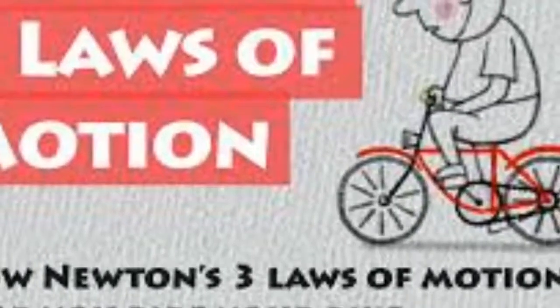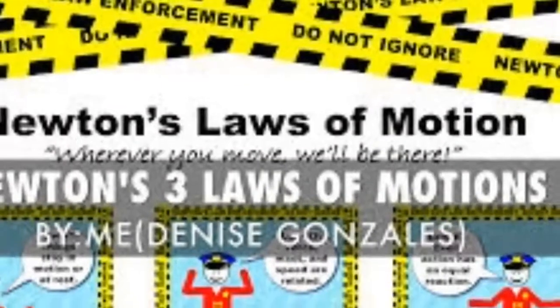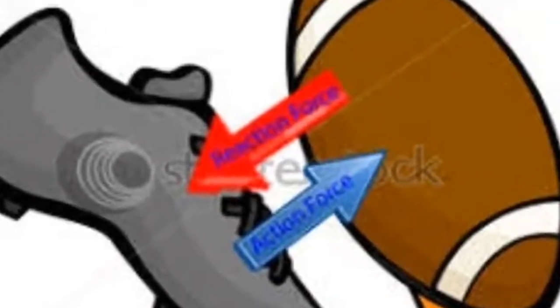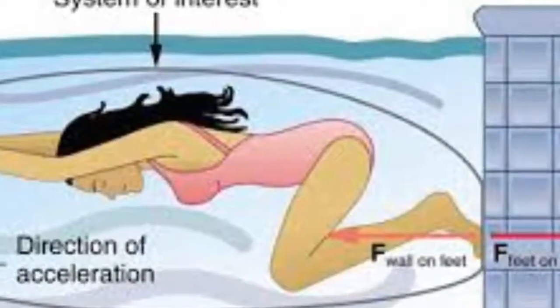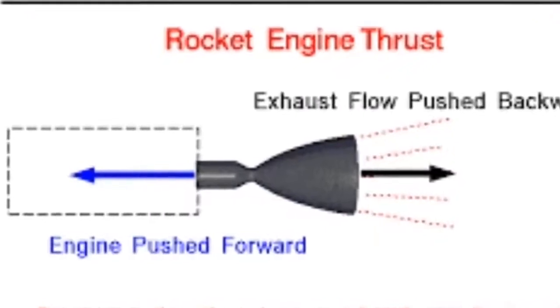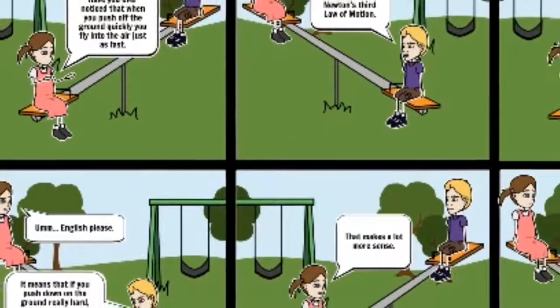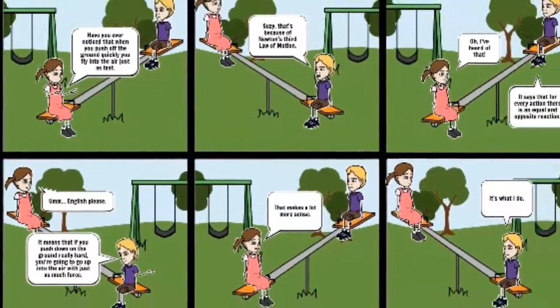Now let's talk about the third law of motion, which is very popular and common among every student. Newton's third law of motion states that when a force acts on something, there is another force as big as the original force but in the opposite direction. If the original force is called the action, then the opposite force is called the reaction. That's why the third law is often written in the shortened form: every action has an equal and opposite reaction.